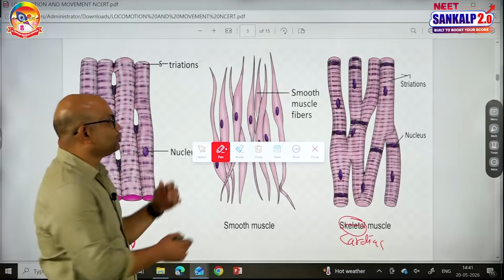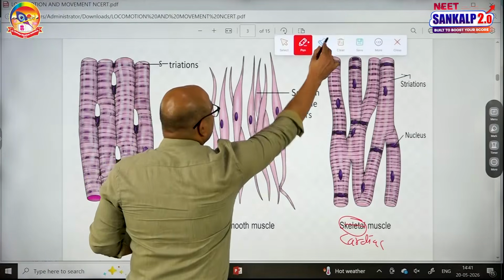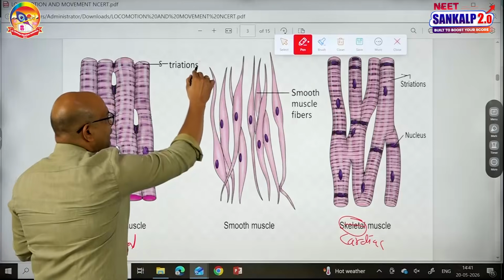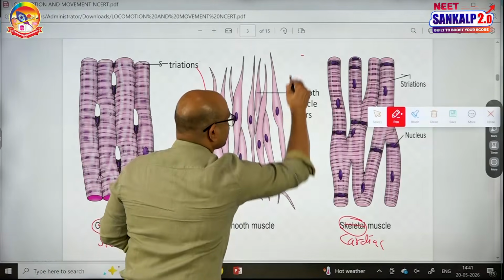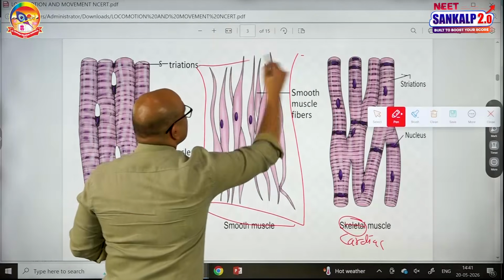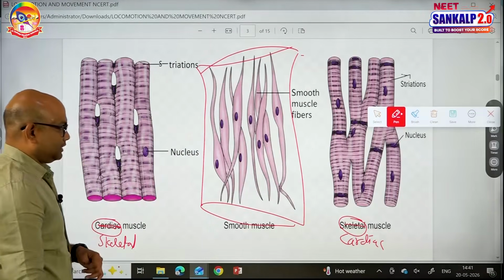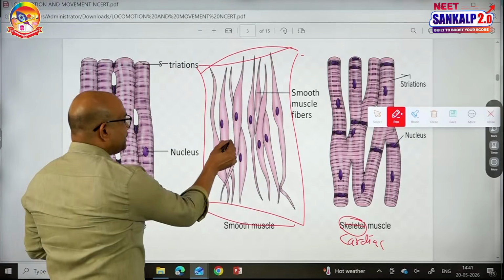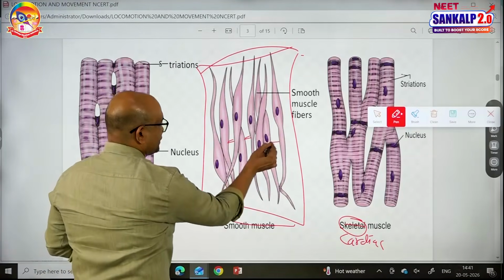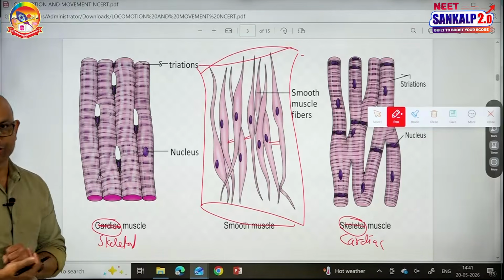When it comes to the smooth muscles, smooth muscle is also covered by a connective tissue sheath, but it is not fascia. They are bundled together by a connective tissue sheath, and between smooth muscle cells there are cell junctions. They are held together by cell junctions.